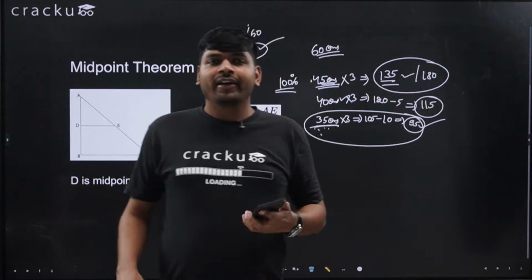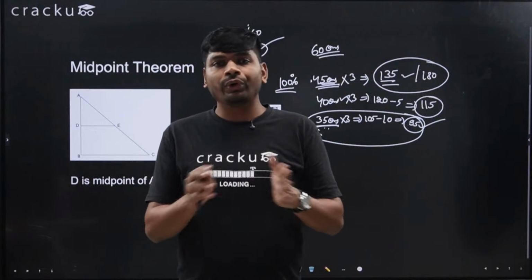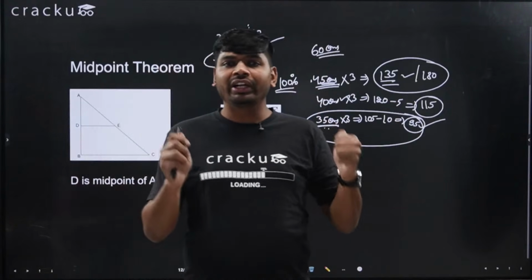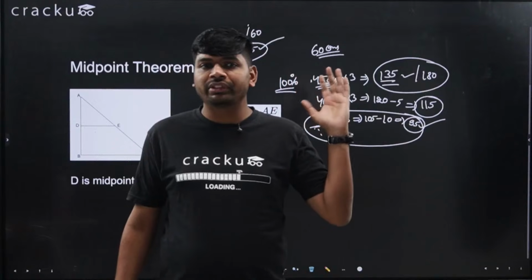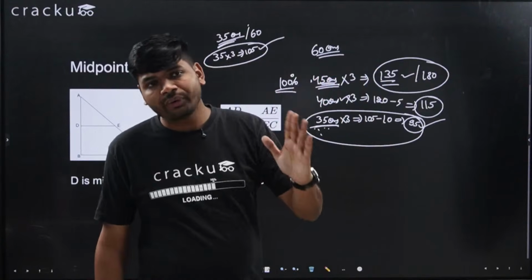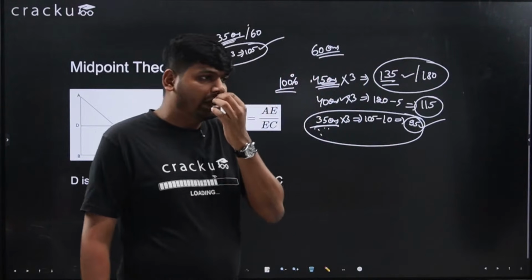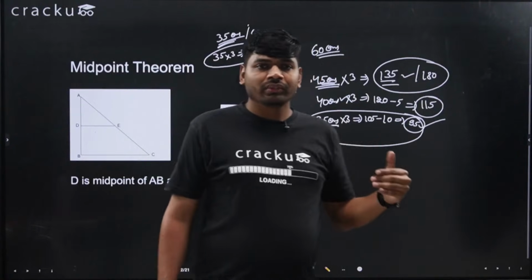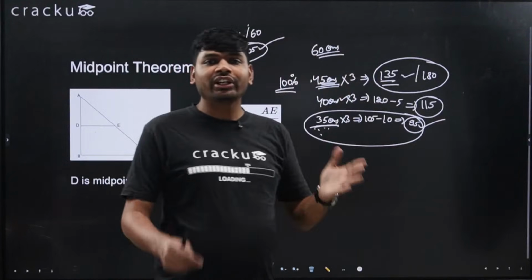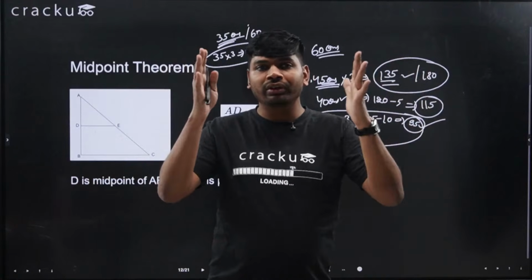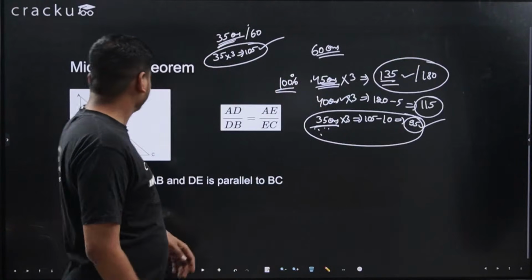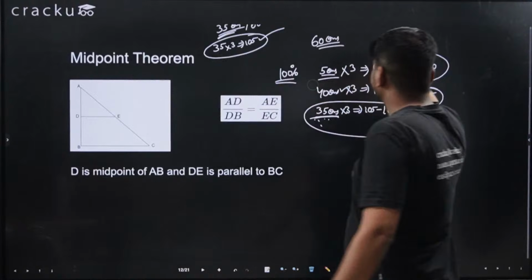So don't think about marks in the examination, because we don't know what will be the difficulty. Assume it will be moderate difficult and try to find 40 questions that you can do in the examination. 40 to 45 questions, if you are able to do with good accuracy, good accuracy means 90% accuracy, 80% accuracy, I think your score will be really good. If you are able to attempt above 50 but your accuracy is very poor, you will lose marks. Instead of attempting too many questions, focus on attempting questions and doing them right. That will help you. Okay, so let's talk about this midpoint theorem.